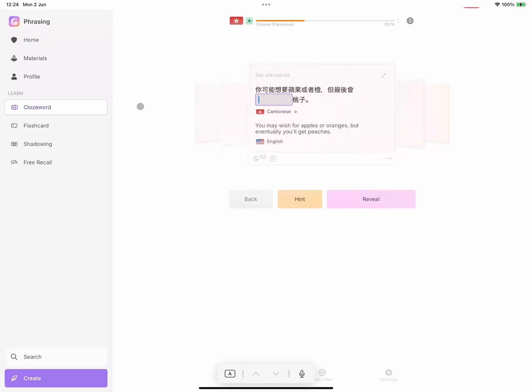Here we can see a text field to input the word. If you don't know which word to enter, you can toggle between alternatives in the top left. If you don't have the keyboard set up for the language you're learning, you can always input the romanized form from the glossary.